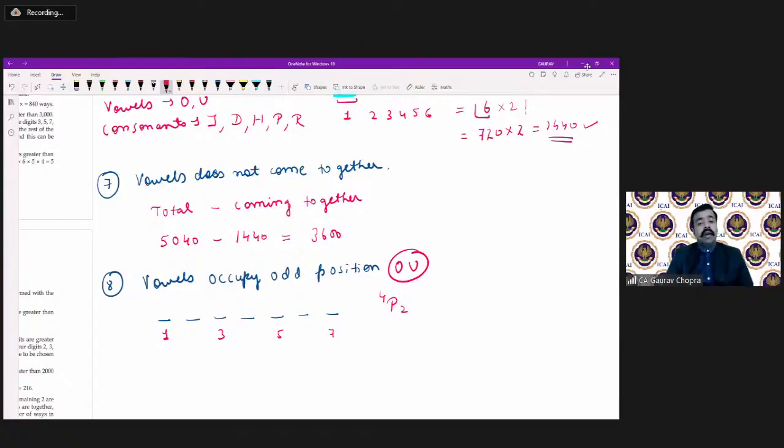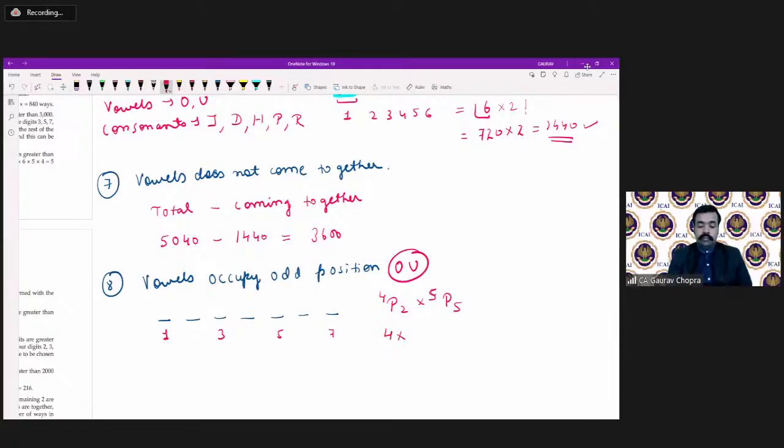After arranging O and U, how many spaces are available? Out of 7, we have arranged 2 letters, so we are left with 5 places. At 5 places, we can arrange 5 letters in factorial 5 ways, that is 5P5.